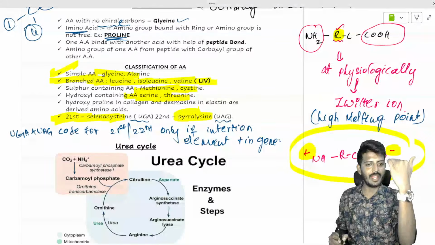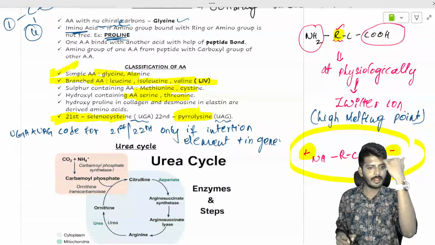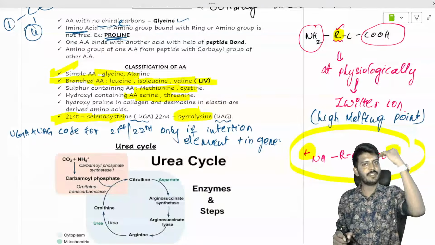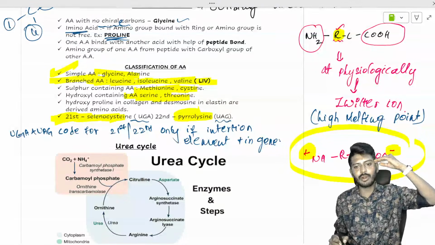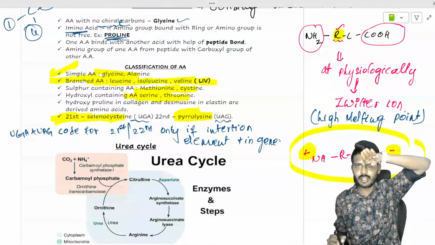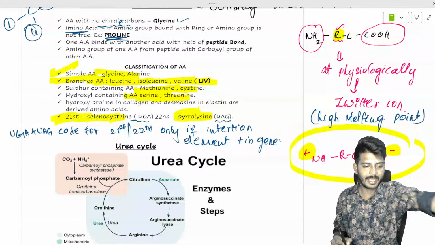UAG, UGA are what? Stop कोडन. अंदर तक code for 21st 22nd अंदर घुसा. Immediately I said insertion element, it took a U-turn and the information bounced back, है ना.